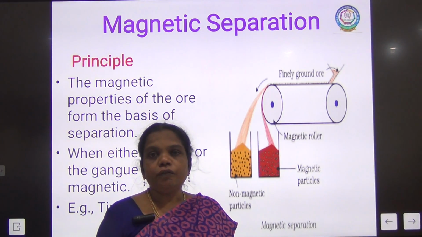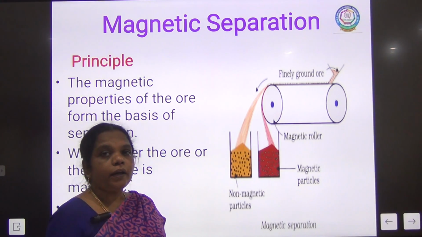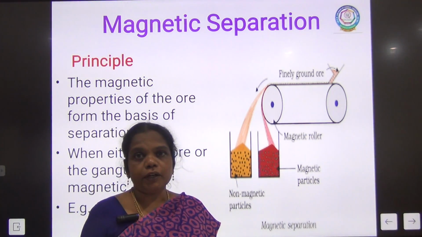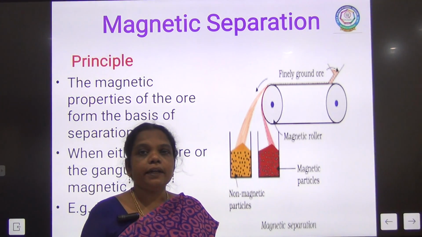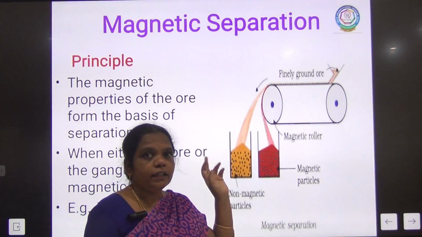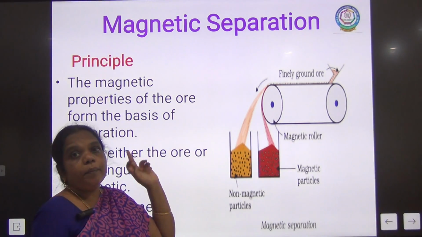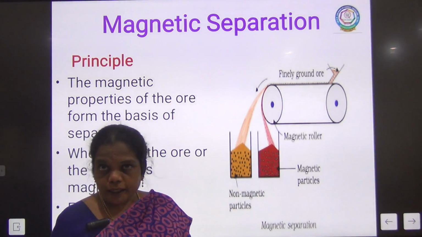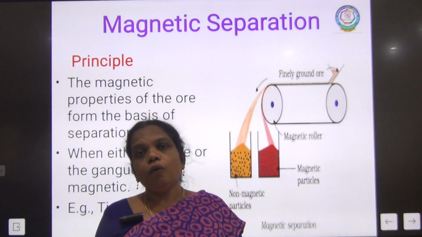Here, either the ore particle or the gangue particle is magnetic in nature, and that can be separated by using magnetic separation. That is the principle we are going to follow, based on the magnetic property. Either the gangue particle is the magnetic one or the ore particle.